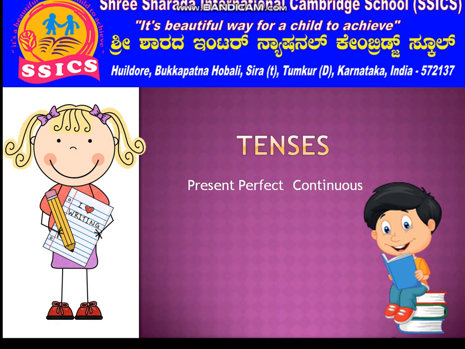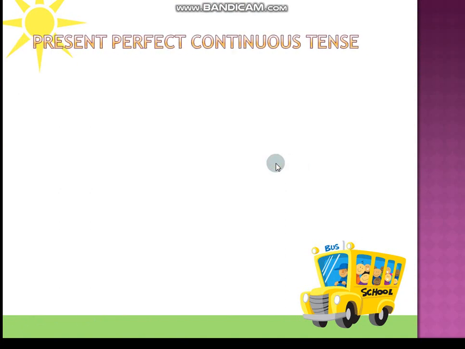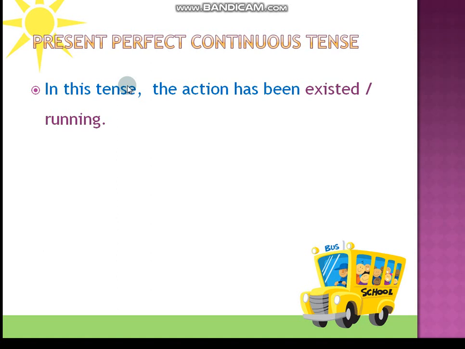Last time I taught you about present perfect tense and now we are going to discuss present perfect continuous tense, and this is the fourth type of present tense. In the present tense, this is the last one. Okay, so we are going to discuss this topic today. Present perfect continuous tense. What is the status of an action in this tense?